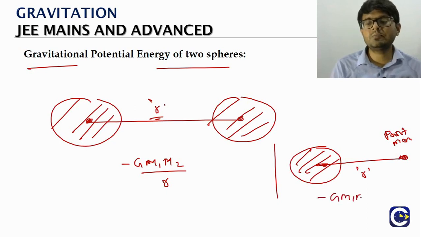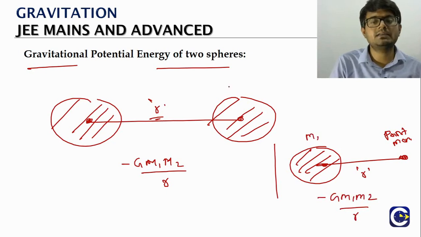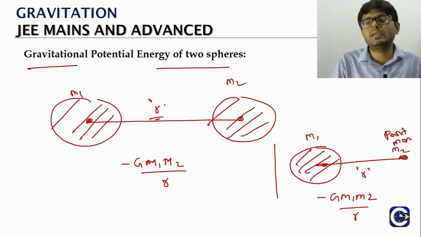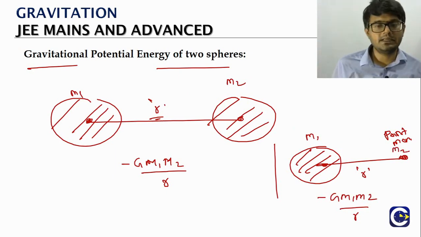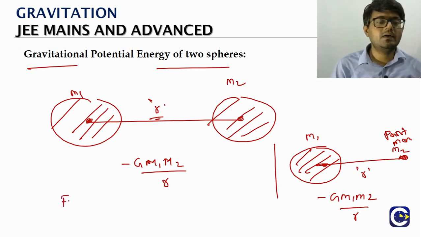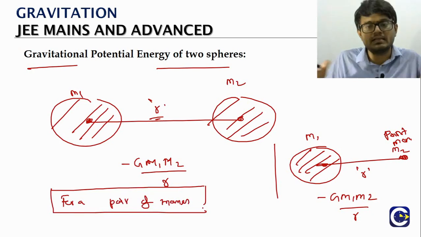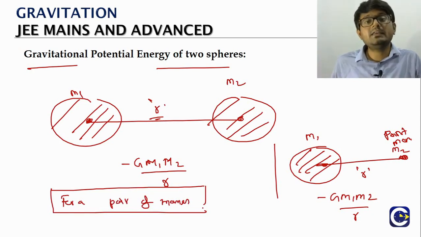Again, the potential energy will be minus G m1 m2 by r, where m1 is the mass of the sphere and m2 is the mass of the point mass particle. The idea is that potential energy is for a pair of masses. It is not for a single particle; it is for the pair of masses that we get the potential energy term.